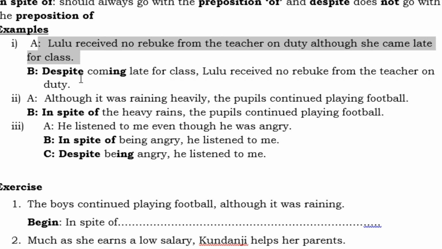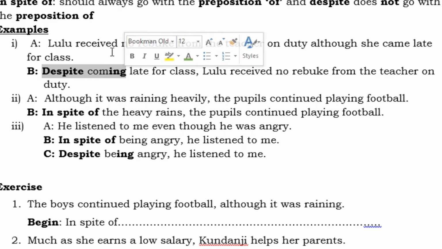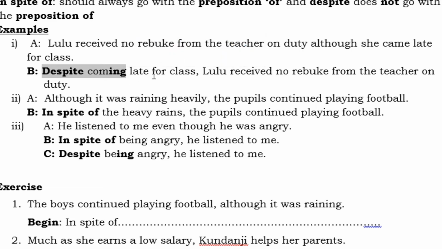So if we are asked to rewrite this sentence beginning with despite, we will say, despite coming. You remember the ing verb here? Despite coming late for class, Lulu received no rebuke from the teacher on duty. So when you come late for class, you are expected to be rebuked by the teacher on duty. But in this case, Lulu received no rebuke. So we say, despite coming late for class, Lulu received no rebuke from the teacher on duty.